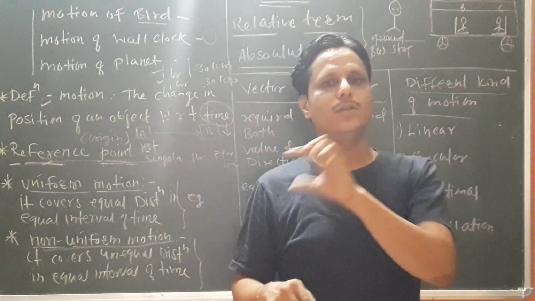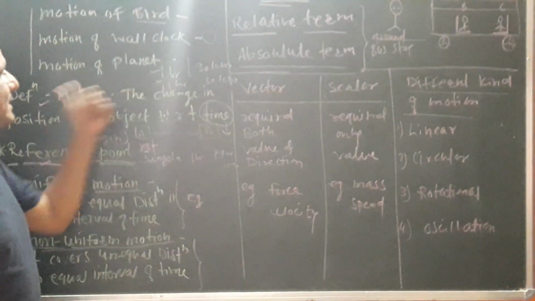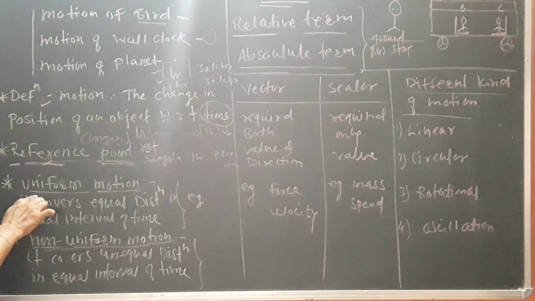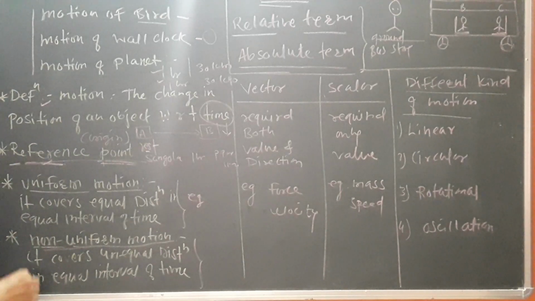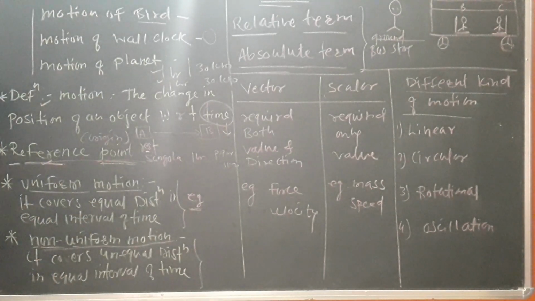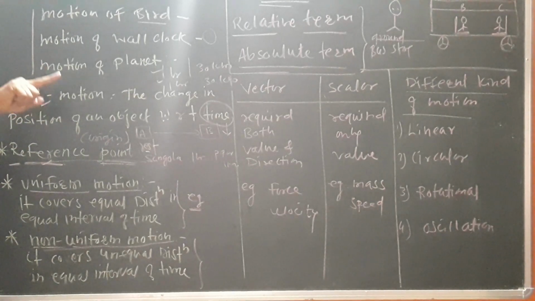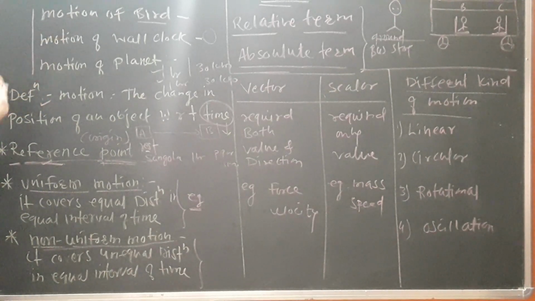It means my speed is not constant. But if your speed and time are all constant, then I can say that it is a uniform motion. Now, what are examples of such uniform motion? Can anybody say? Yes, the motion of a wall clock. If you observe the motion of a wall clock, the second hand, the hour hand, the minute hand, they cover equal distance in equal intervals of time.